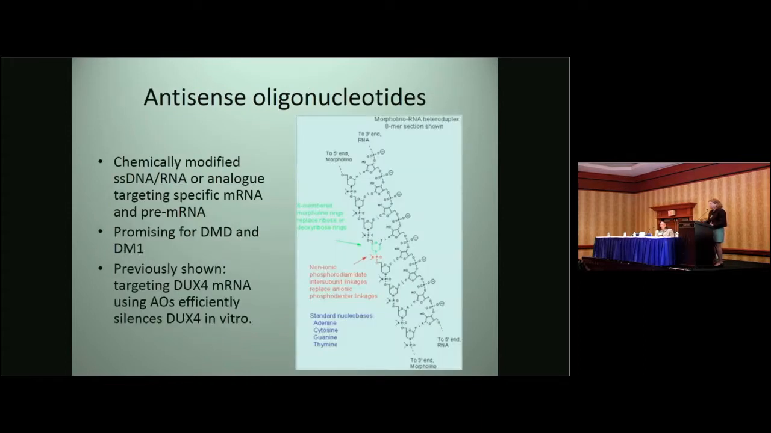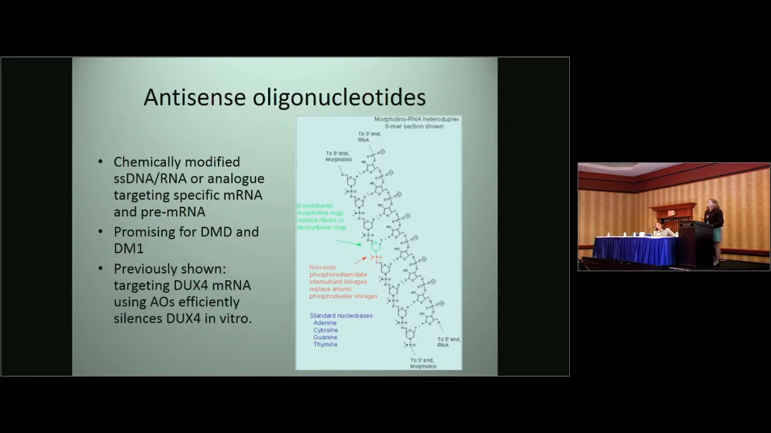So the approach that I and others have taken is to try to silence DUX4 with antisense oligonucleotides. These are chemically modified single-stranded DNA and RNA, or analogs, targeting specific messenger RNA and pre-messenger RNA. And this shows the structure of the phosphorodiamidate morpholino. This is a 6-membered morpholino ring, which substitutes for a ribose or deoxyribose.